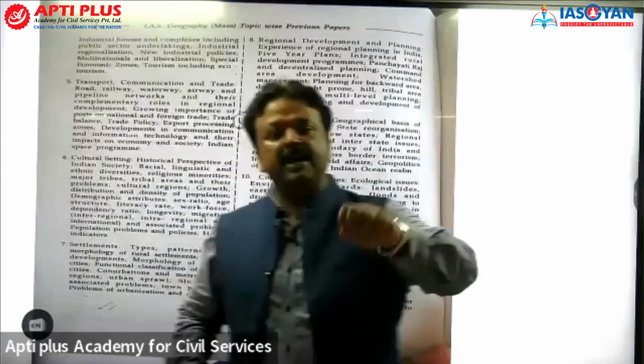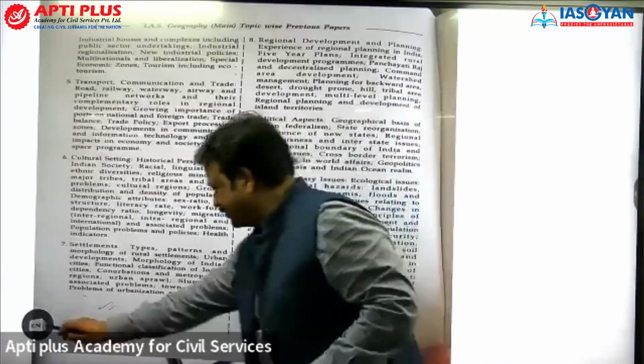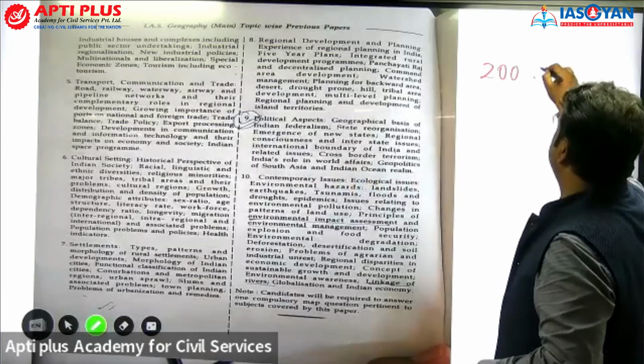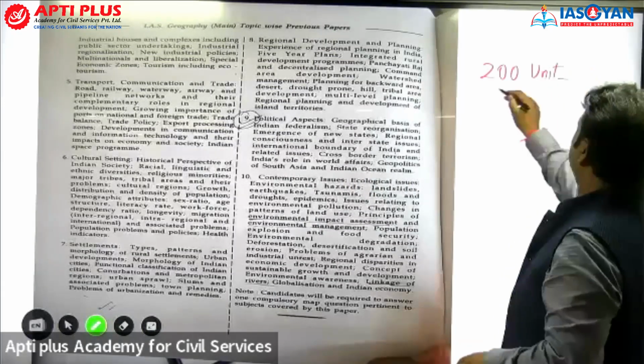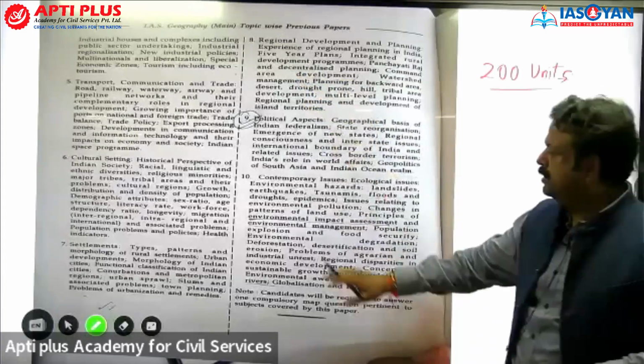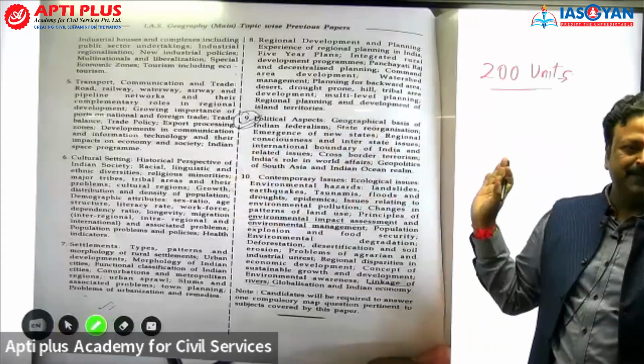ठीक है, मान लिया, चलो, there are 200 units in geography. In order to complete this entire syllabus, you need to go through 200 units. इनको 200 भागों में मान लिया.